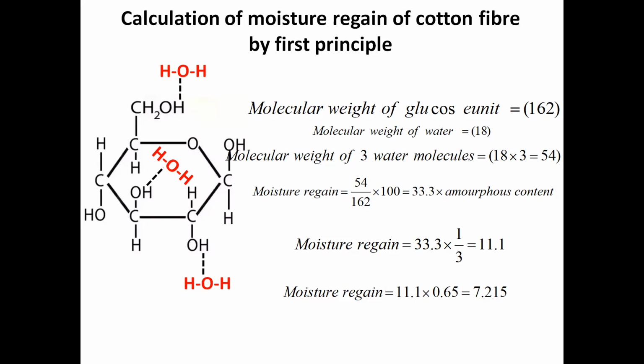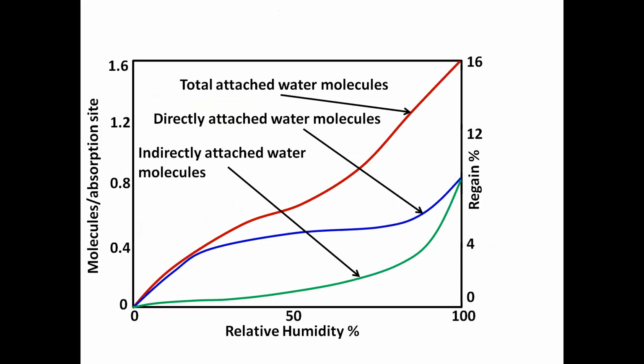But in reality, in literature or in practice, we find cotton absorbs moisture slightly more than 8%, 8% or 8.5%. Somewhere you will find 8, somewhere you will find 8.5. That depends on cotton maturity, on the relative humidity, on the directly attached and indirectly attached water molecules, all these things. But when you calculate by first principle, you will get that cotton will absorb 7.215, or it should remain in this range.